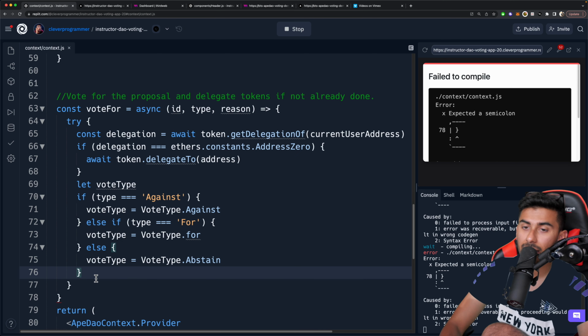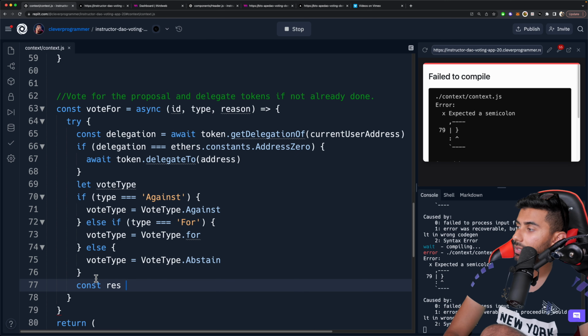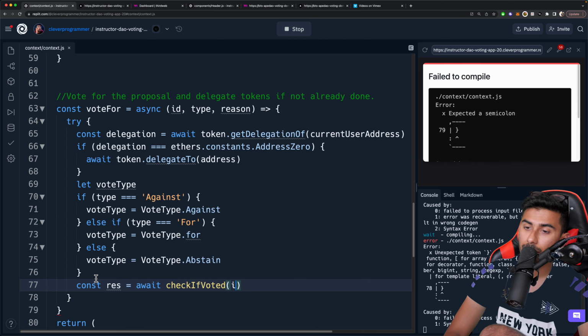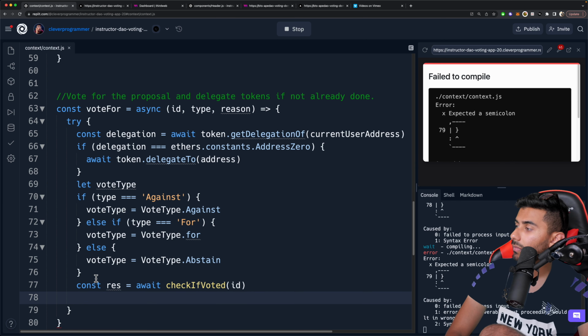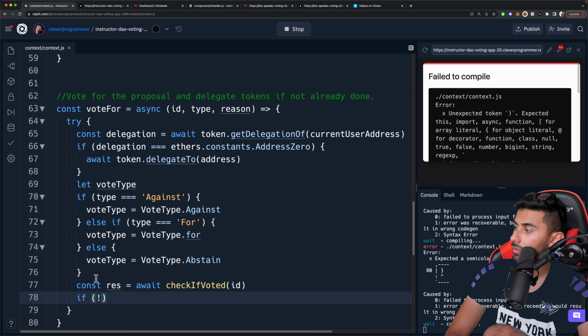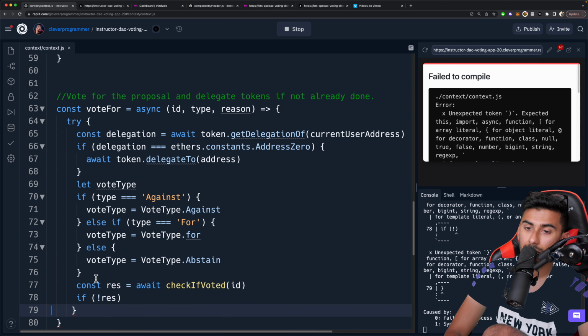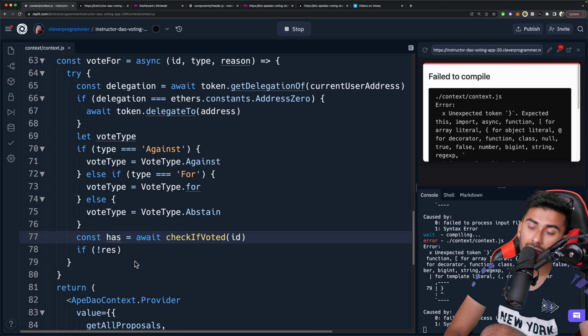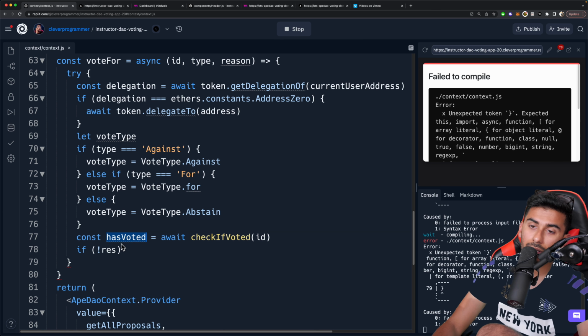Okay, so let's get out of this else here, and I'm going to say my result is, and we're going to await check if voted. We're going to pass it the ID. If I have not voted, in other words, this is really has voted, so you could change that.